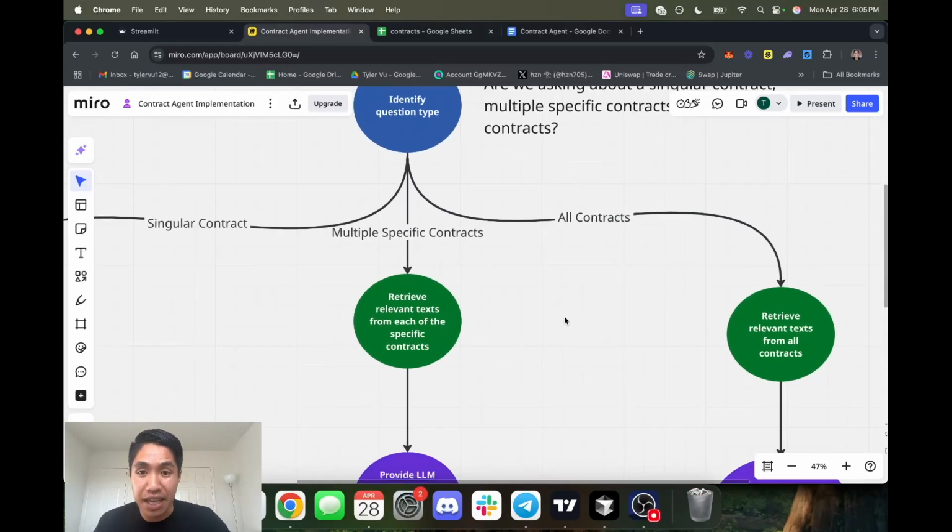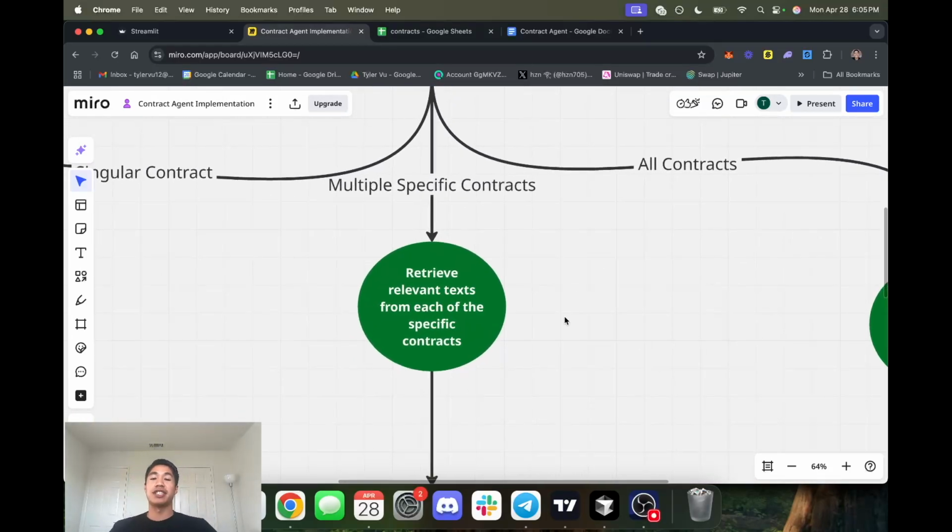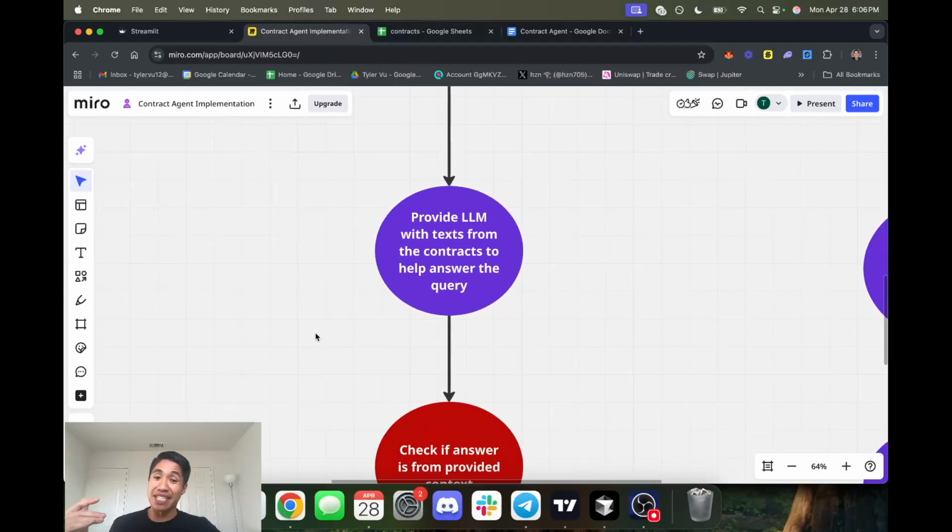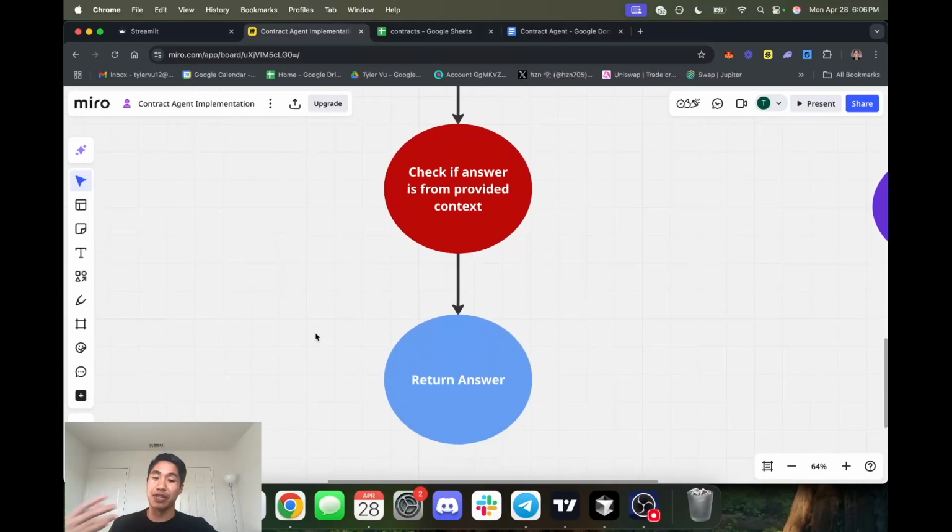Similarly, if multiple specific contracts are provided, so let's just say, what do Bass Pro Shops, Meridian, and Acme have, or do they have tech upgrades in their contracts, right? We're going to retrieve the relevant text, same thing as before, but we're going to do it for every single one of the contracts specified, okay? And we're going to do the same exact step, provide every list of context into the LLM to answer it, and then do the same exact steps.